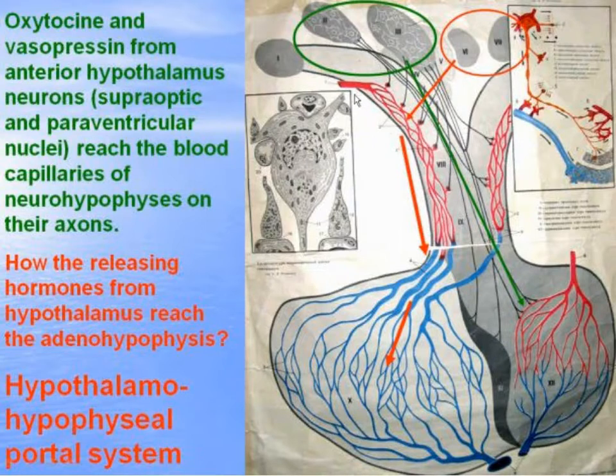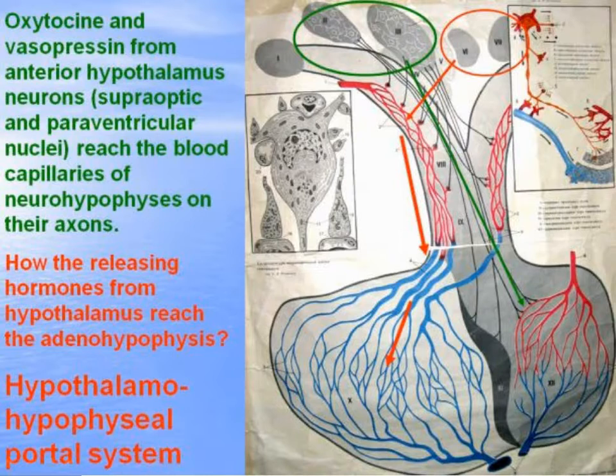How do the releasing hormones from the hypothalamus reach the adenohypophysis? Through the hypothalamo-hypophyseal portal system, the hypothalamo-hypophyseal blood circulation. There is the median eminence, the extension of the middle hypothalamus. Anterior hypophyseal artery enters the hypothalamus, branching into blood capillaries in the median eminence.